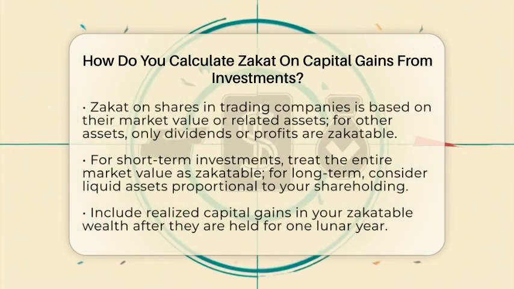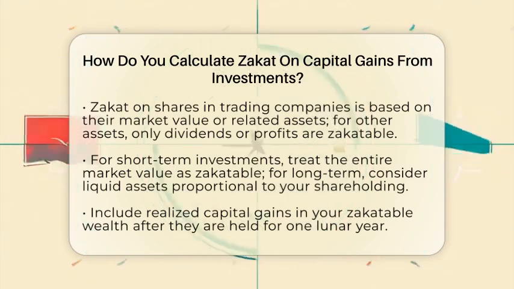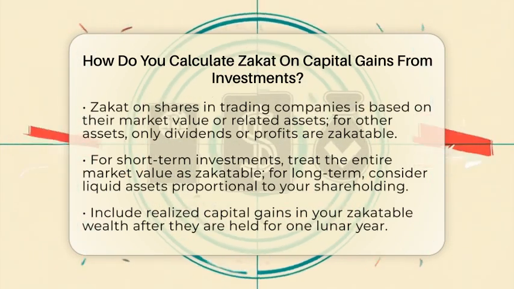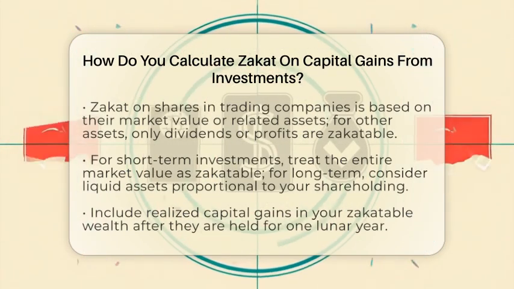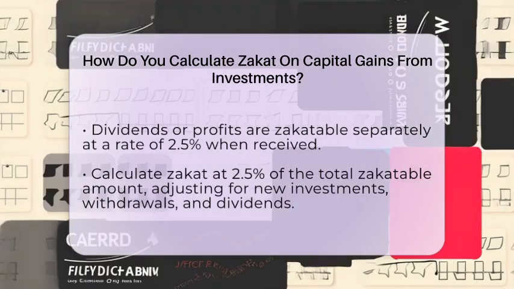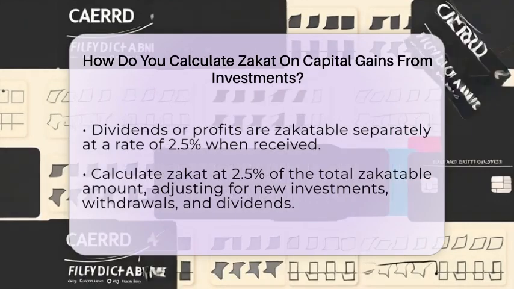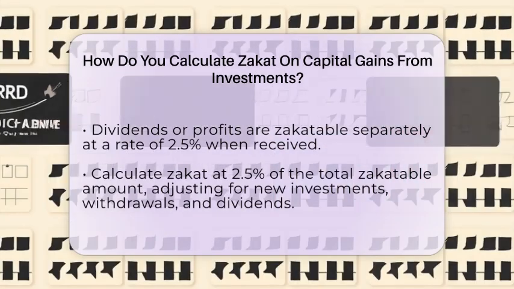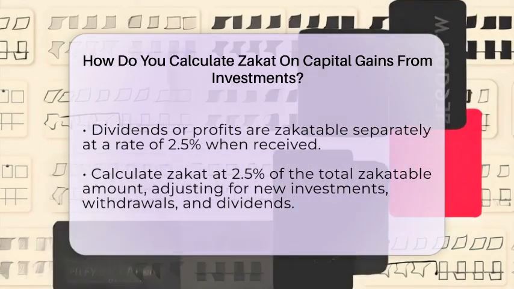Once gains are realized and held for 1 lunar year, they become part of your zakatable wealth. If you reinvest these gains, you add the new total to your investment portfolio and calculate zakat on that amount at the end of the lunar year. If you receive dividends or profits, these are zakatable separately at a rate of 2.5% when received. The zakat rate is always 2.5% of your zakatable wealth.